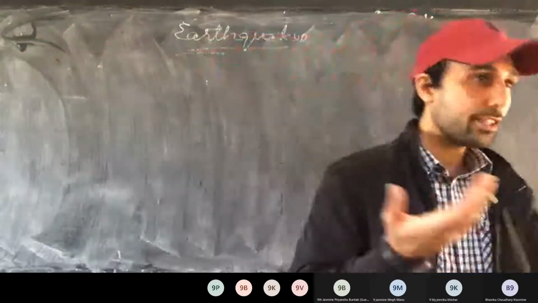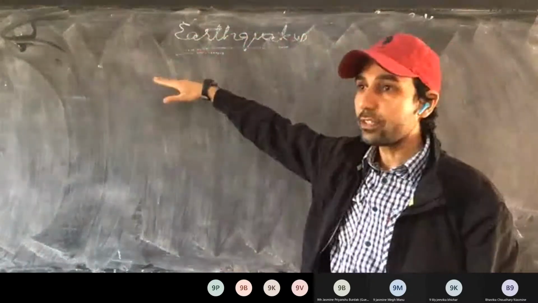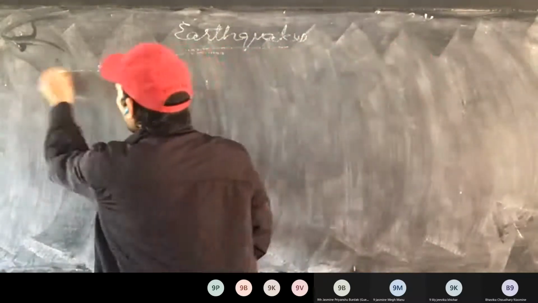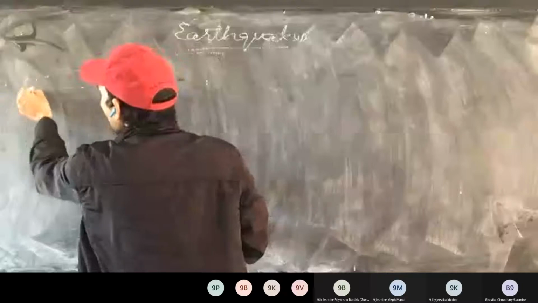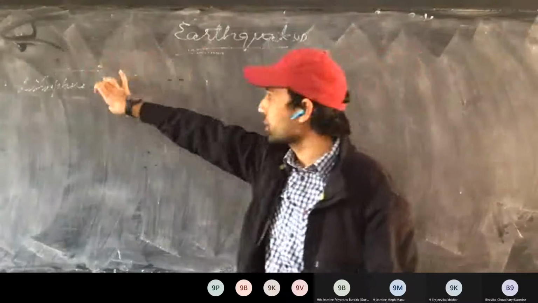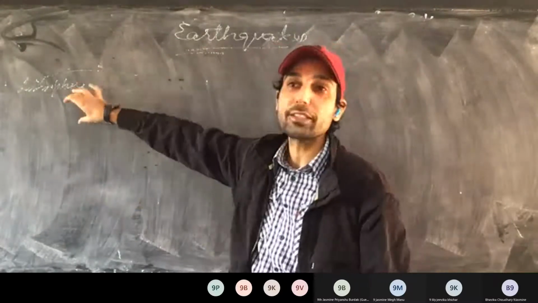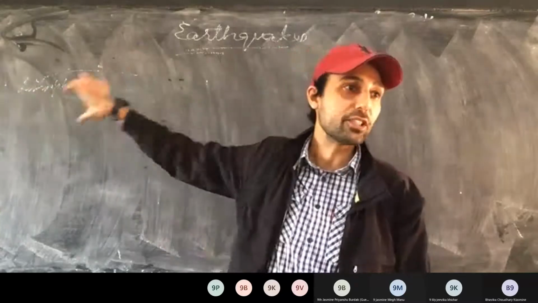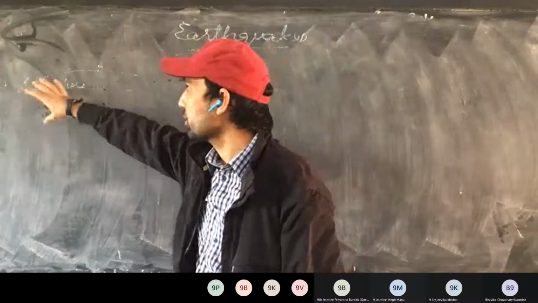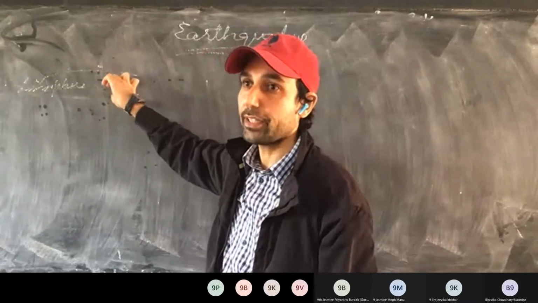So see here, till now we have discussed the earth. It is made up of three layers: crust, mantle, and core. Now see here. On top we have the lithosphere. Lithosphere consists of crust and some part of mantle. That is the top layer, which is solid. Lithos means stone. The solid layer is called the lithosphere.